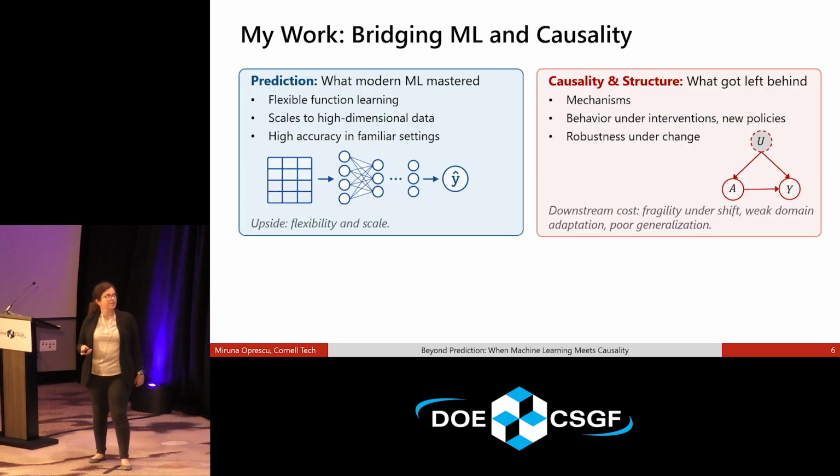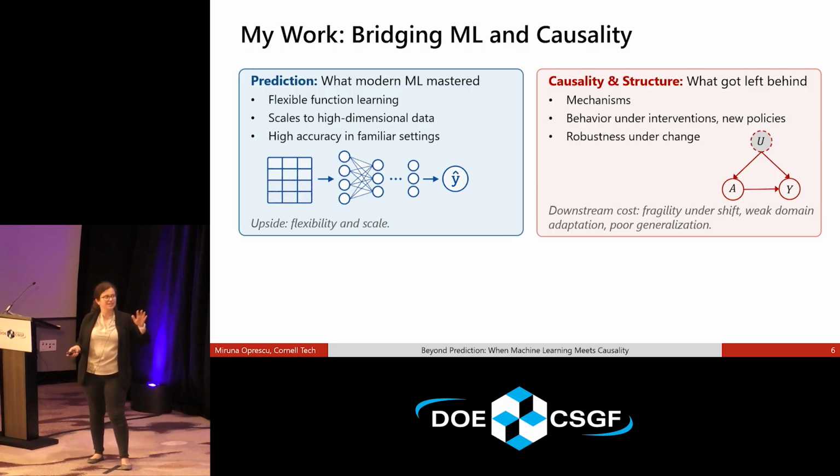So where do I come in here? My work is about bridging machine learning and causality. Again, machine learning is extremely useful. It can generalize to really large data sets. It can take in all sorts of data. And we love that it's flexible and scalable, and it does really well on a lot of different applications.